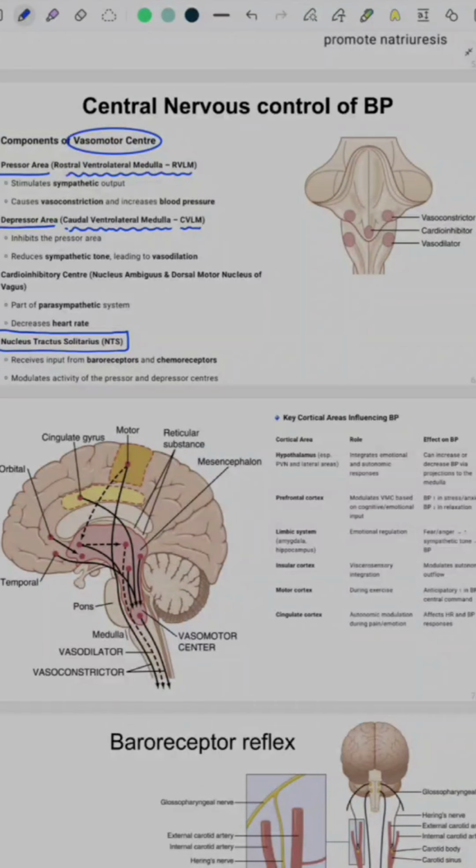Nucleus tractus solitarius is the nucleus which receives the inputs from the peripheral receptors like baroreceptors and chemoreceptors to maintain BP all over the body. We also have an additional center that is cardiac inhibitory center or CIC that augments the heart rate in response to changes in BP. So this was about the regulation of BP by the autonomic nervous system.